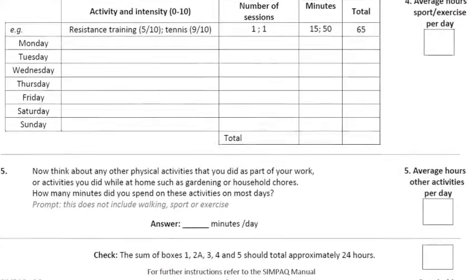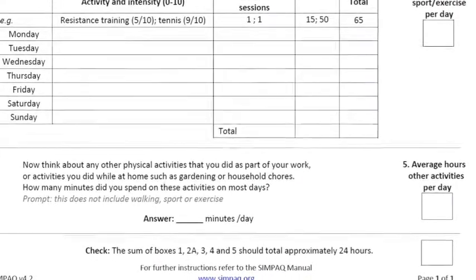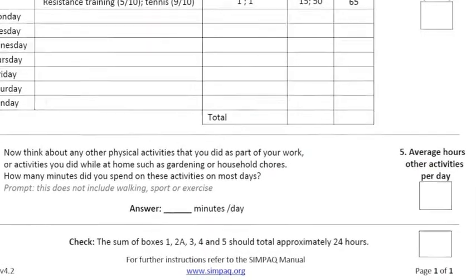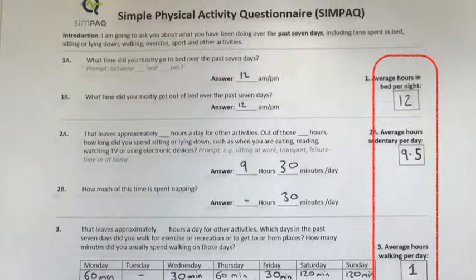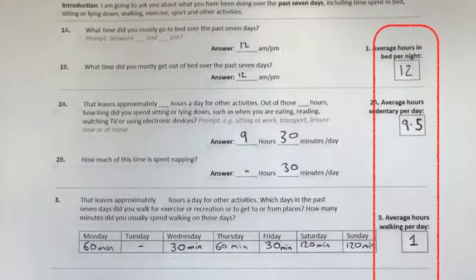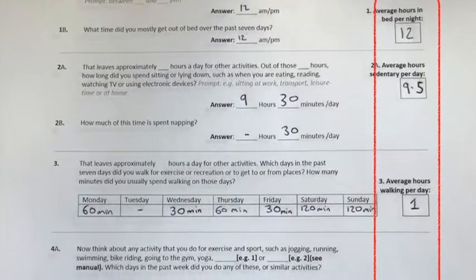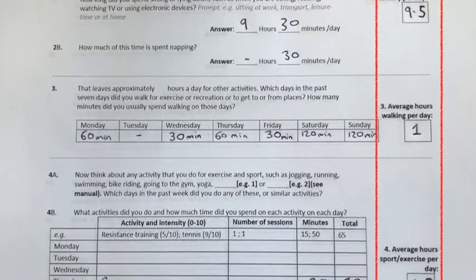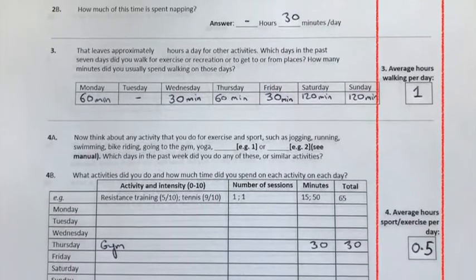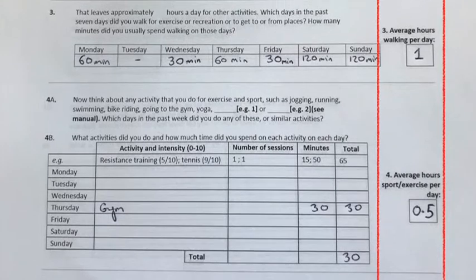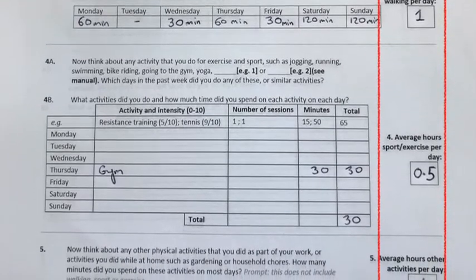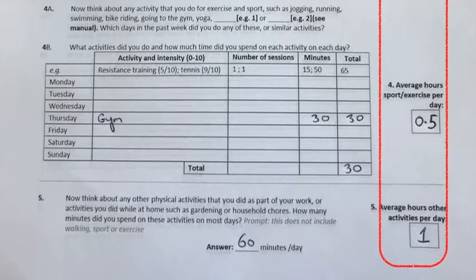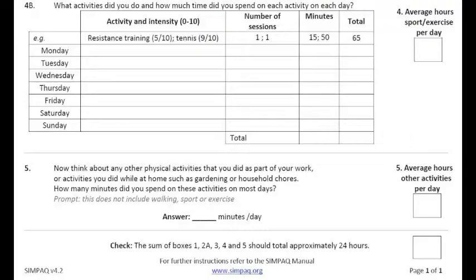Finally, question 5 aims to assess incidental activity, or hours spent in other activities such as gardening or household chores. Each of the 5 boxes along the right-hand side should have a number in it, and the sum of those 5 boxes should account for roughly a 24-hour period. If the sum of the 5 boxes is significantly less than 24 hours, we recommend going back to the participant and clarifying whether each of the boxes has been under or over-reported, particularly box 2A.